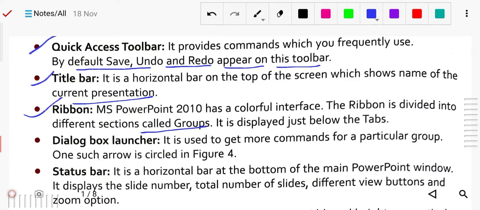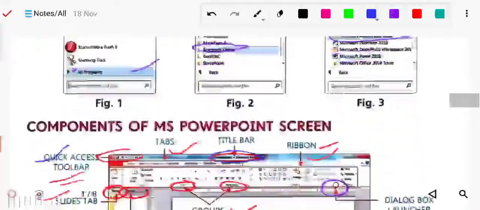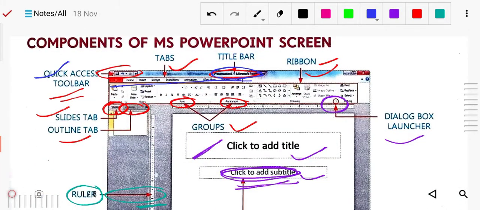See which is the ribbon. This is your ribbon, from here to here, and it is divided into some groups, like the font group and paragraph group. So it is divided into different groups. Many groups are there, and it is in a colorful box.